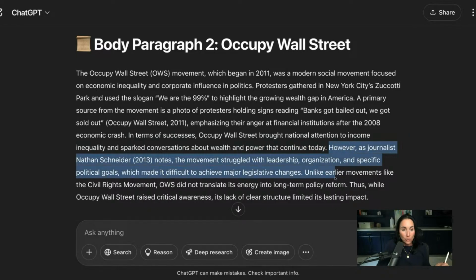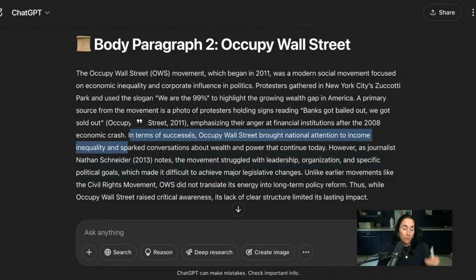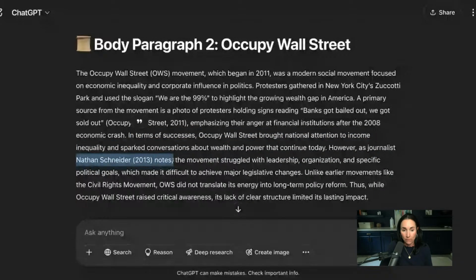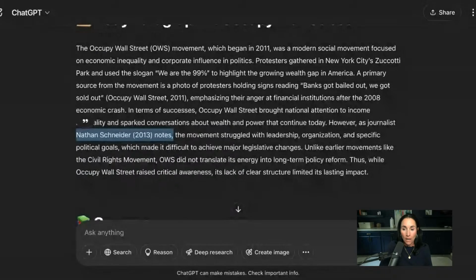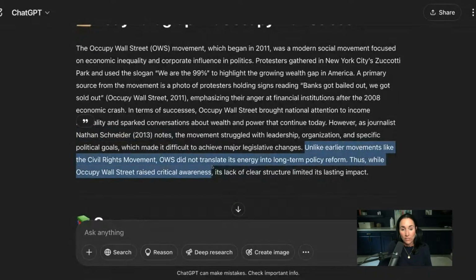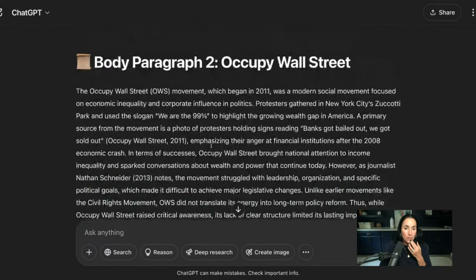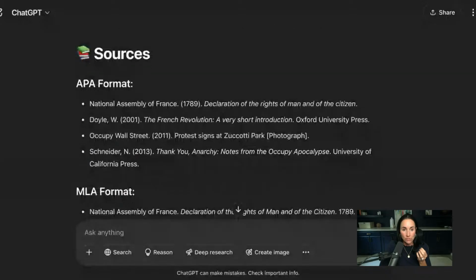However, as journalist Nathan Schneider notes, here comes my secondary source, the movement struggled with leadership, organization, and specific political goals. So we said that it brought national attention, but it didn't have a strong leadership or organization. And this secondary source, Nathan Schneider, points this out. Okay. All right. Unlike earlier movements like the civil rights movement, Occupy Wall Street did not translate its energy into long-term policy reform. Okay. That looks good. That's a good start. And I've got my sources here.